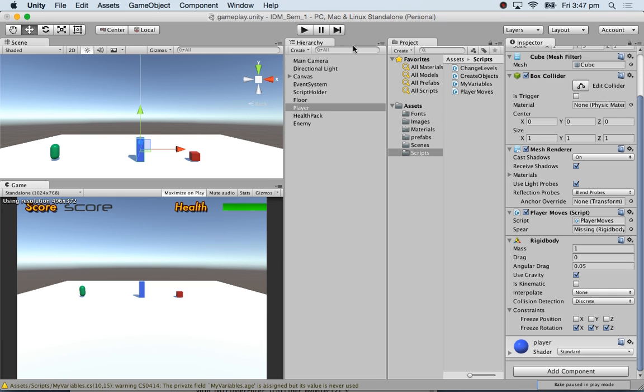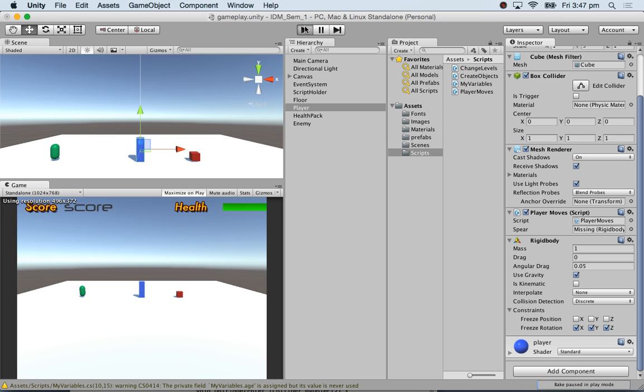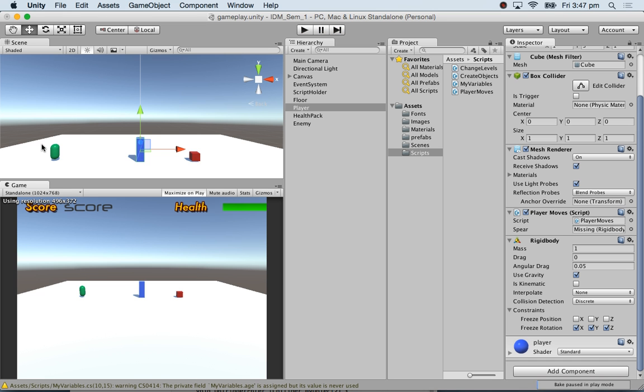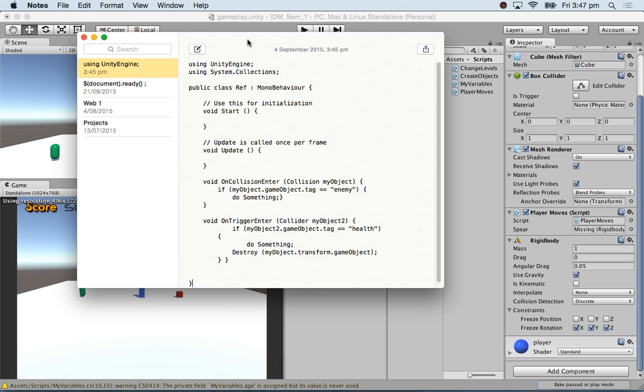Now bear in mind, my health and score are variables which I can control. So what I'm going to do is, if I go over a green capsule, I'm going to give myself +1. And if I hit the red capsule, I'm going to reduce my health. Now the two scripts that help you do such a thing, which are essential parts of scoring and winning and losing. One is, and these are C# scripts, bear in mind. These are C# scripts.